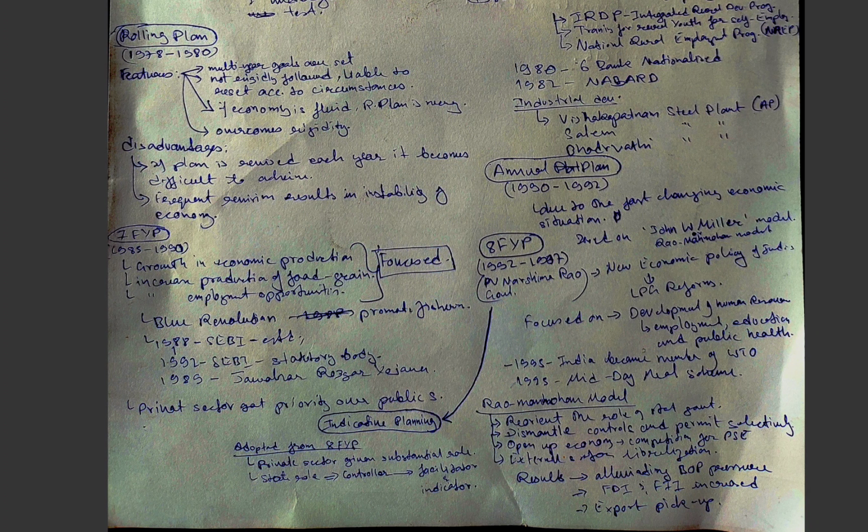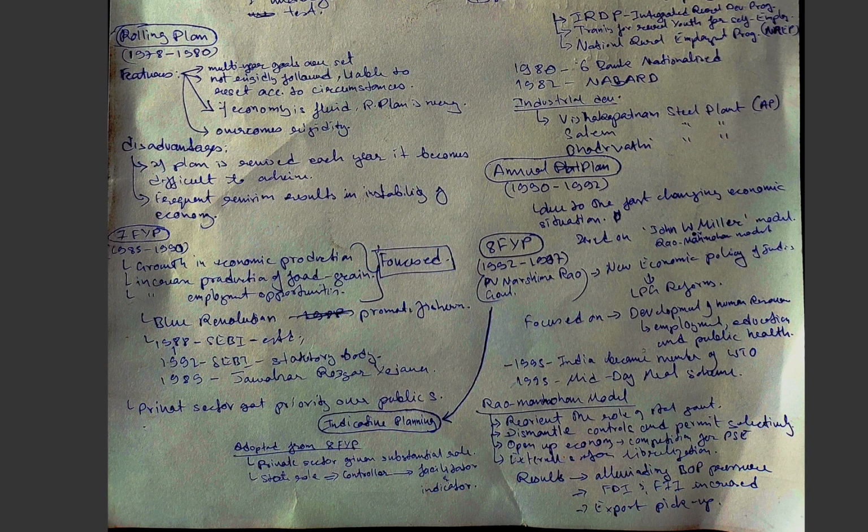Results were an easing of balance of payment pressure, and FDI, foreign direct investment, and FII, foreign institutional investment, increased, thus resulting in an increase in the export of our country. During the eighth five-year plan, indicative planning was also adopted, basically from the eighth five-year plan.